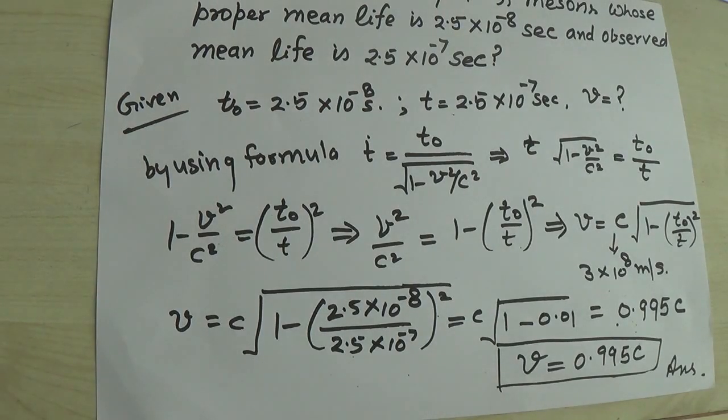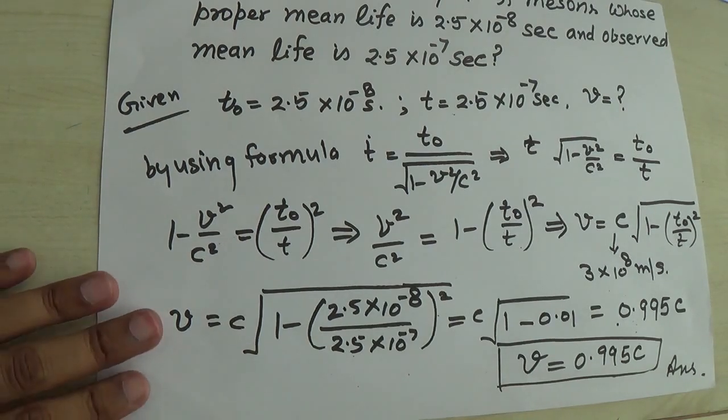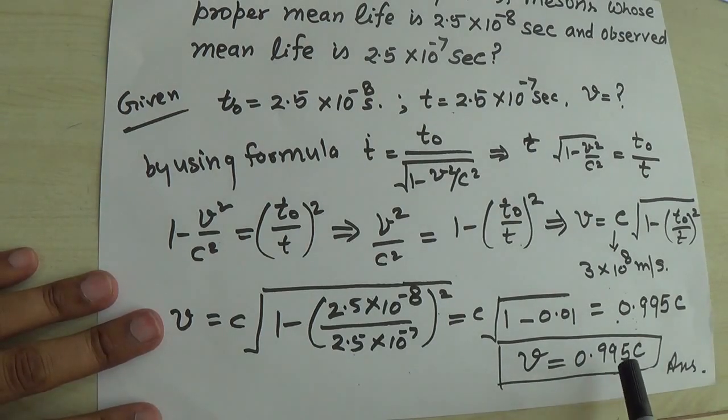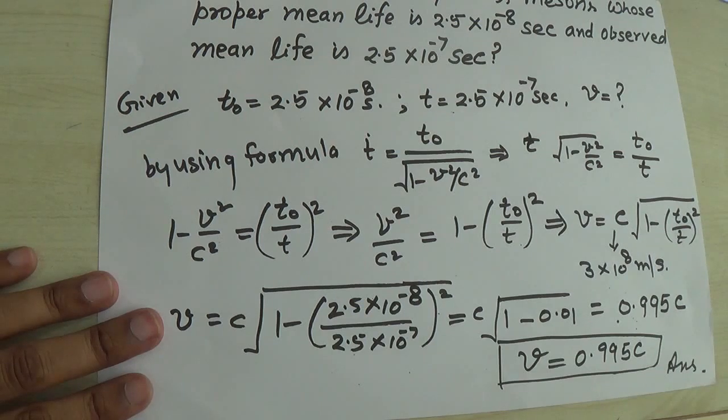So now for this particular case where t and t naught was given, one can find out the relative speed, and that is approximately 0.995 c, near about c. But remember, when you solve this kind of problem and your relative speed comes greater than c, it means something is wrong in the numerical problem. So it is a checkpoint also.